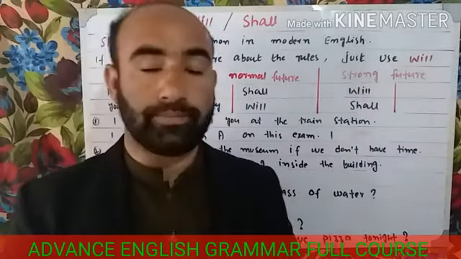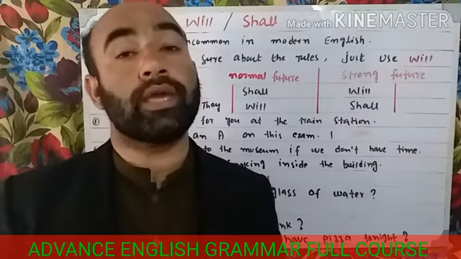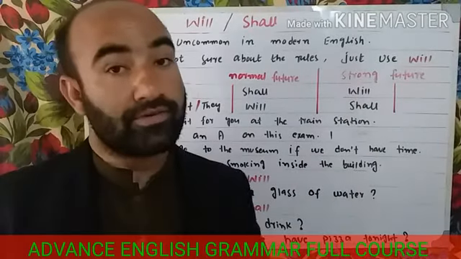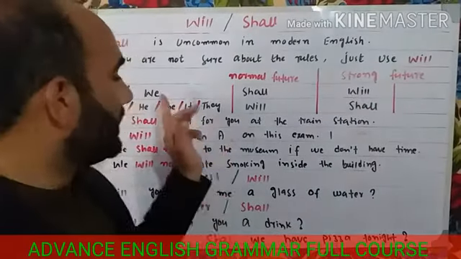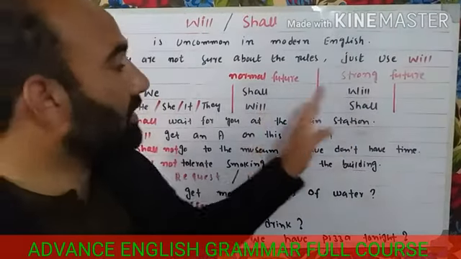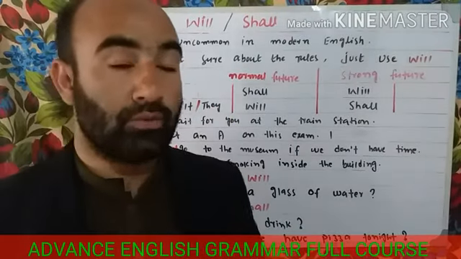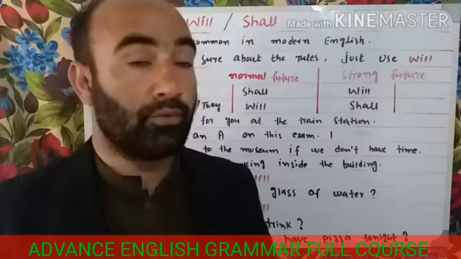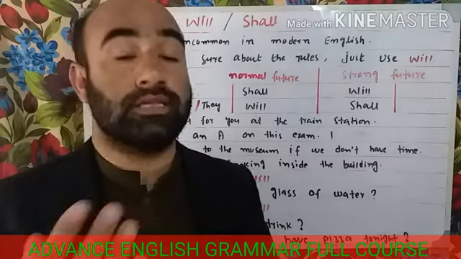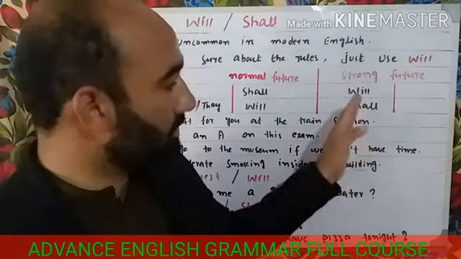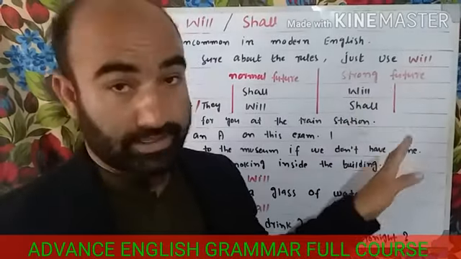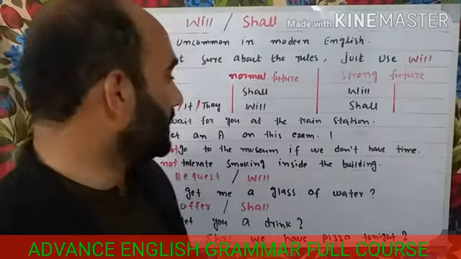And whenever you are talking about strong feelings, strong emotions, we use the strong future. They are reversed in this condition. With the strong future, we use will with I and we. With the first person pronouns, we use will instead of shall. And with the second and third person pronouns, we use shall instead of will. They are reversed in this condition. You have to keep these words in your mind.